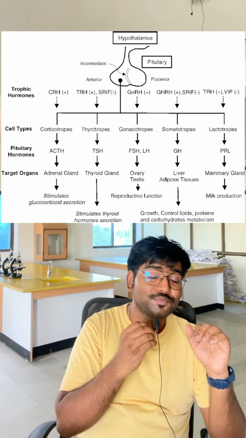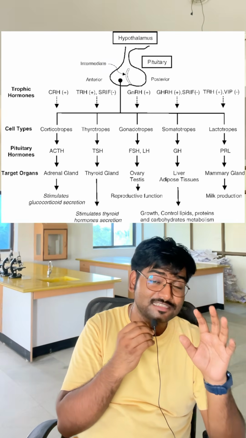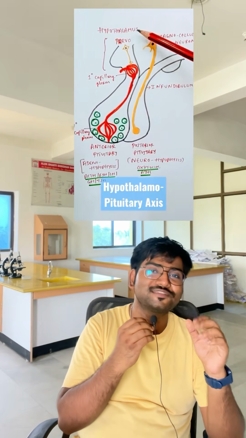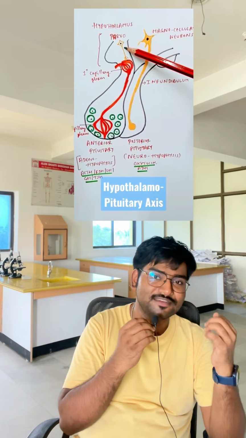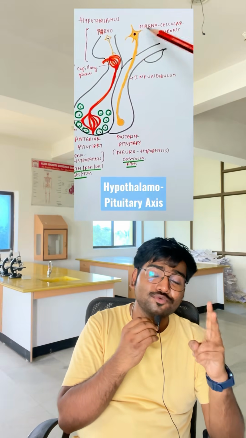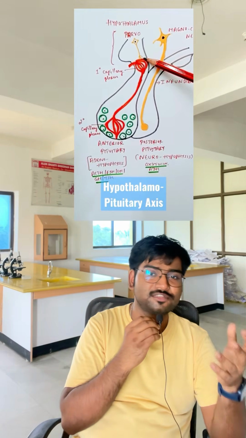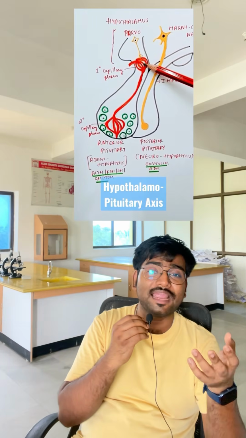But in case of the posterior pituitary, it gives the direct response or direct order. From the posterior pituitary, no such portal circulation can be found. And from the posterior pituitary, 2 hormones are released, that is oxytocin and vasopressin. Vasopressin is also known as ADH hormone, antidiuretic hormone.